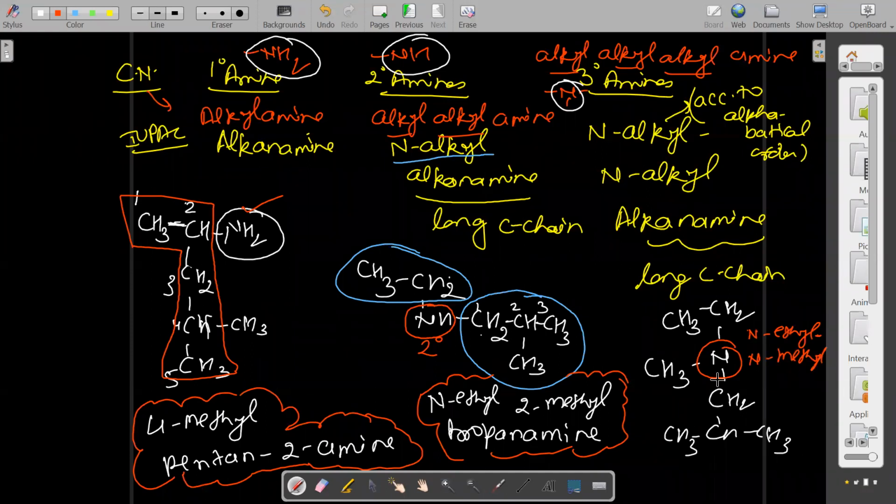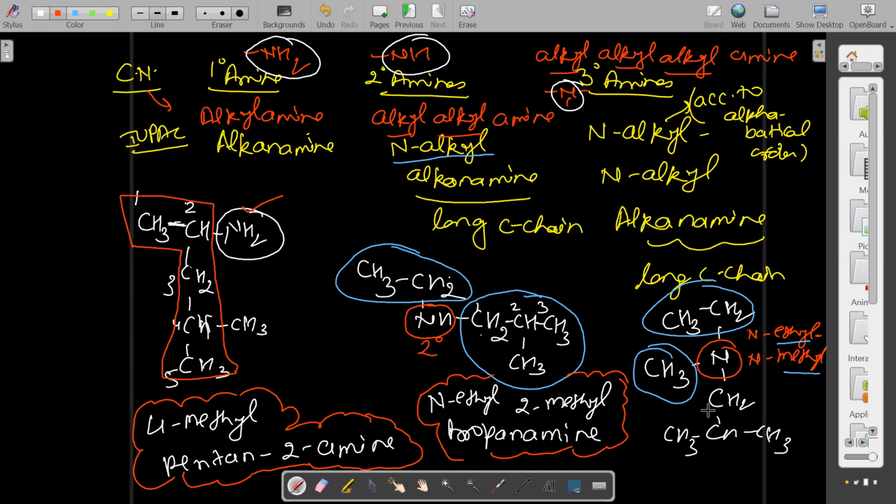Why are these two the shorter carbon chains? This is the ethyl group and this is the methyl group, but we always write according to alphabetical order. So first we write ethyl, then we write methyl, so N-ethyl, N-methyl.